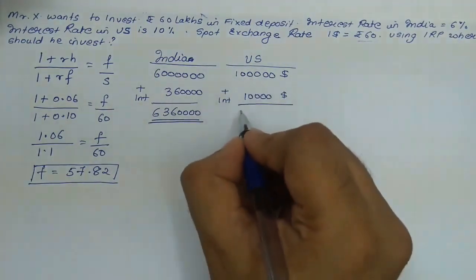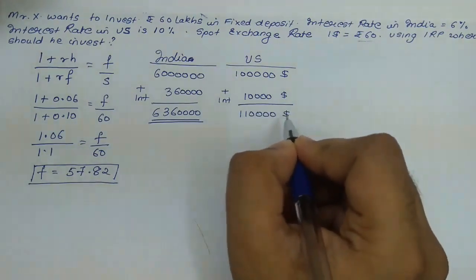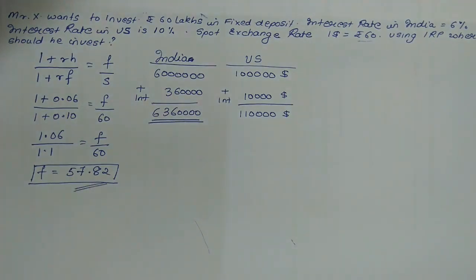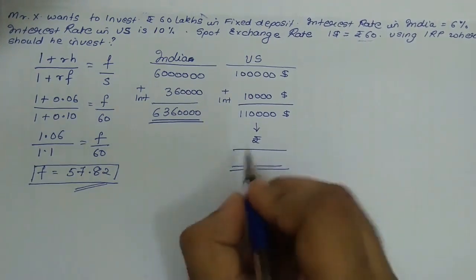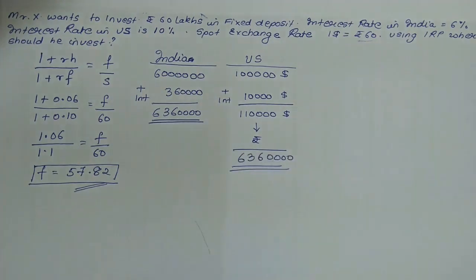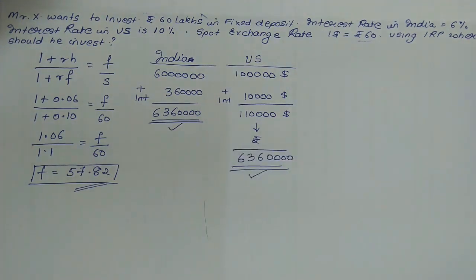So at the end of 1 year he would have got $1,10,000. Now when he brings this amount back to India after 1 year, the forward rate which is given is 57.82. So when he converts this amount into rupees, the sum amounted to exactly 63,60,000. So in this case it doesn't matter, as per the IRP, in whichever country you invest, at the end the amount will always be the same.